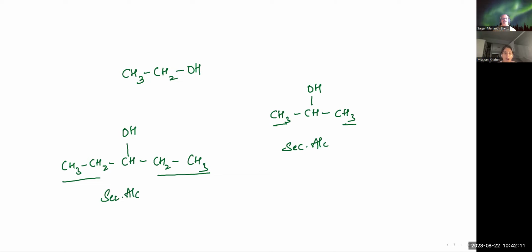Understood? Now the third one, of course, is tertiary alcohol. So what do you mean by a tertiary alcohol? Here we will have three alkyl groups connected to the carbon atom. So how can I represent this?